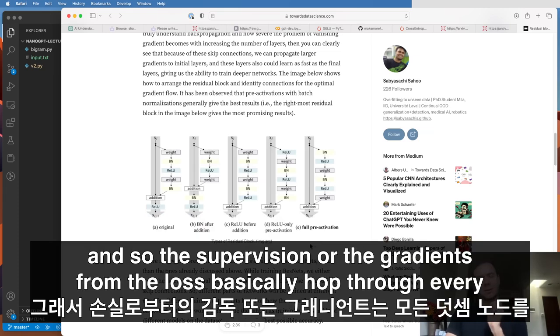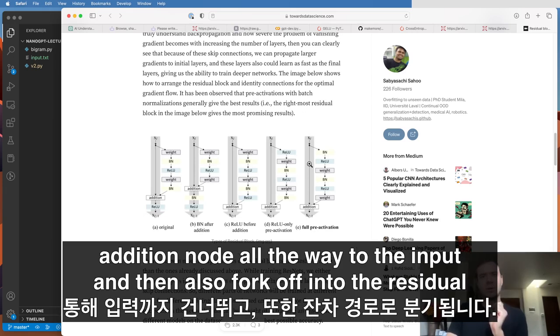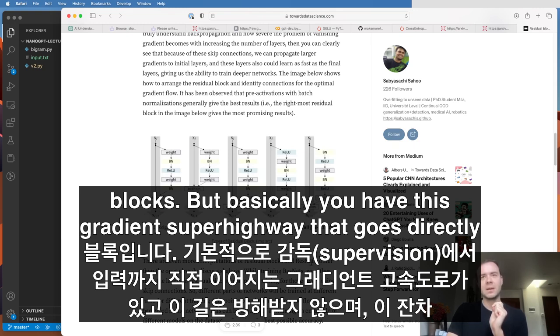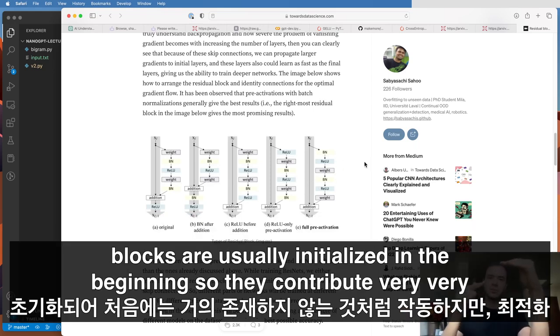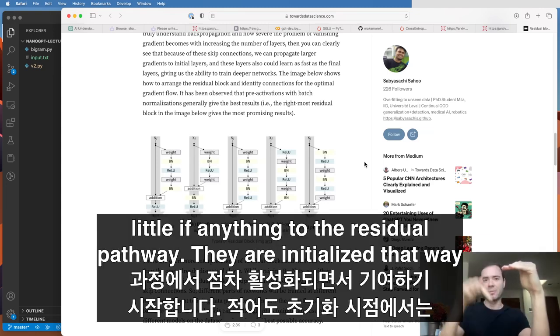And so the supervision or the gradients from the loss basically hop through every addition node all the way to the input, and then also fork off into the residual blocks. But basically you have this gradient superhighway that goes directly from the supervision all the way to the input, unimpeded. And then these residual blocks are usually initialized in the beginning so they contribute very, very little, if anything, to the residual pathway.